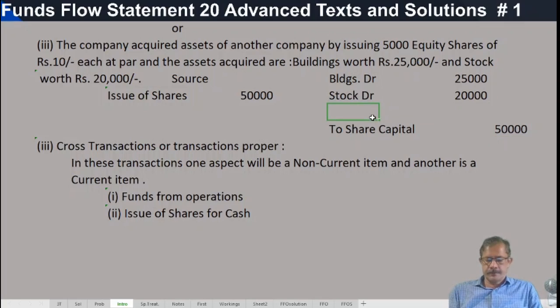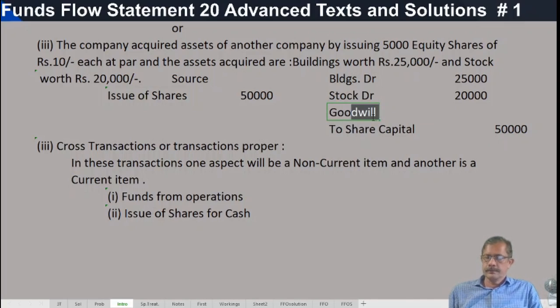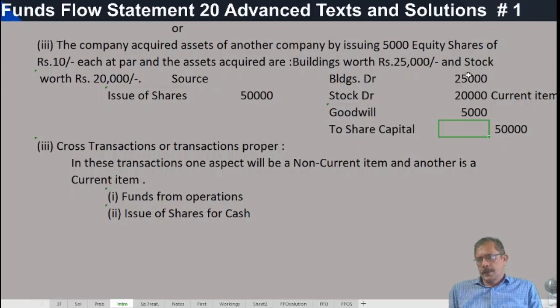And the difference, what is that? Goodwill. And here, stock is a current item. Buildings, goodwill and share capital are non-current items.